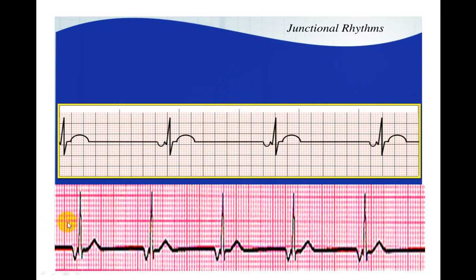Same thing you can see here. The RR interval is constant. All QRS complexes are narrow, and each is just preceded by an inverted P wave. This is a junctional rhythm. If you calculate the rate, 1, 2, 3, 4, 5, 6, so 30 small squares. So 1500 divided by 30, this is 50. So the rate is normal for this. We don't call it bradycardia. The rate for junctional rhythm is between 40 to 60. So this is a normal junctional rhythm.